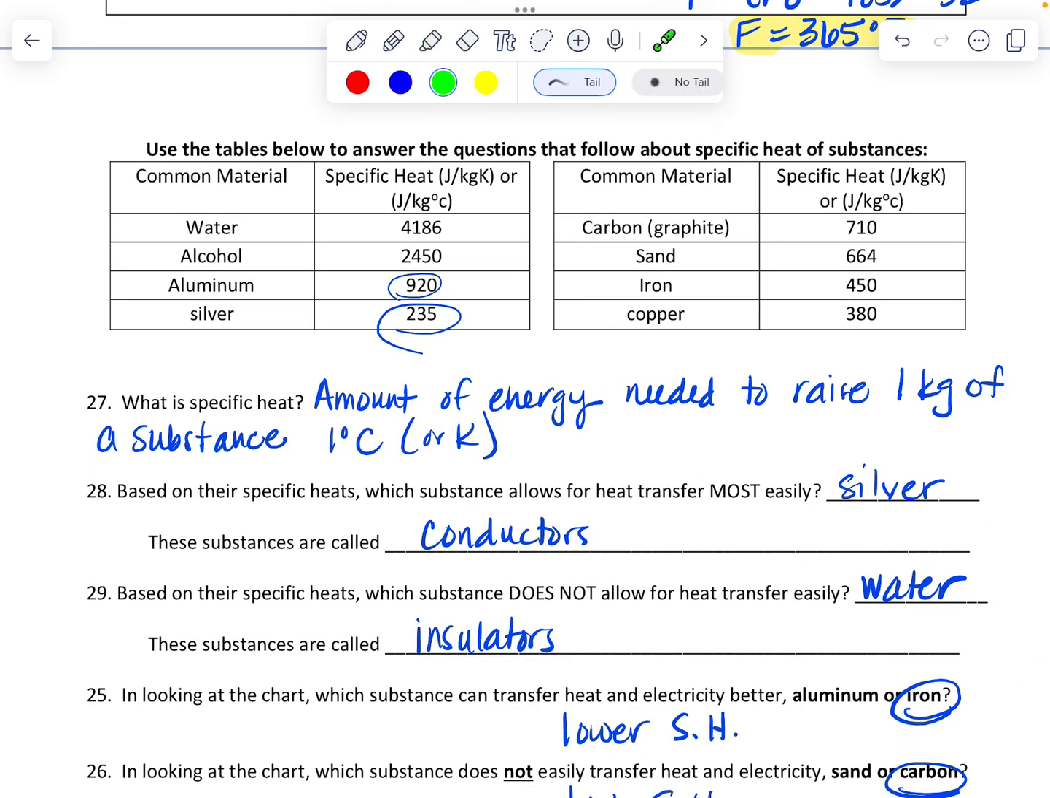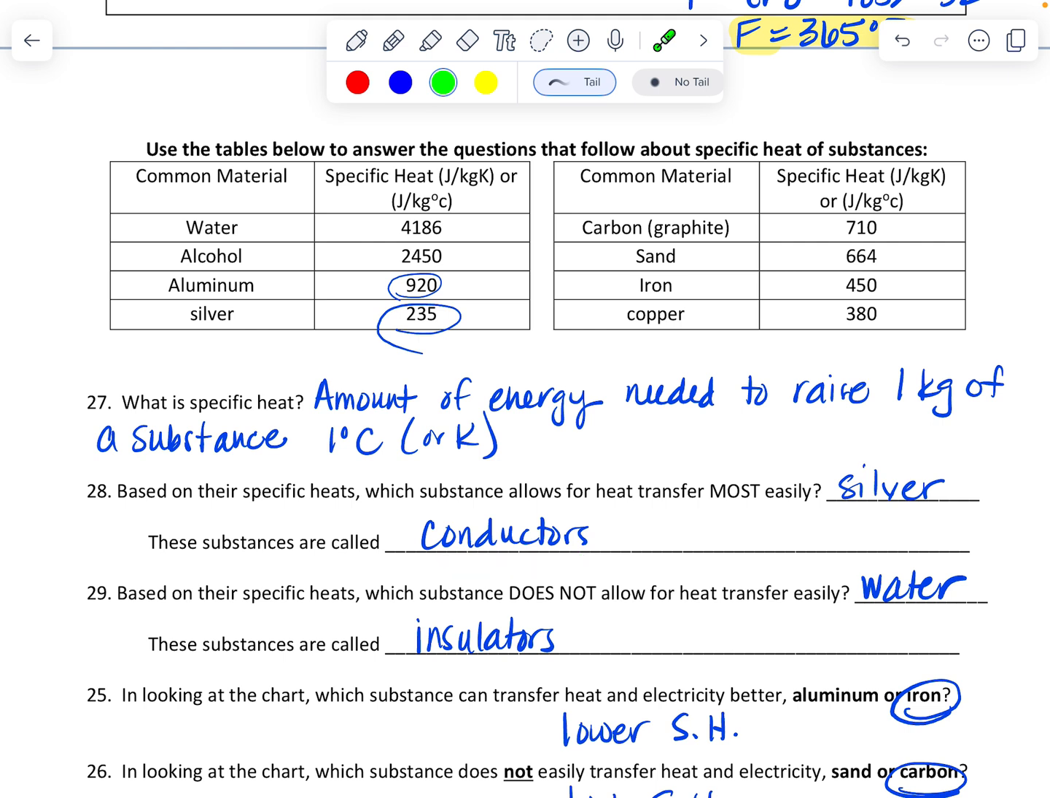Okay, next we're looking at specific heat. Definition we already talked about: the amount of energy needed to raise 1 kilogram of a substance 1 degree Celsius or Kelvin. Based on their specific heats, which substance allows for heat transfer most easily? So remember, most easily is going to have the lowest specific heat. So that's silver, and those are conductors.